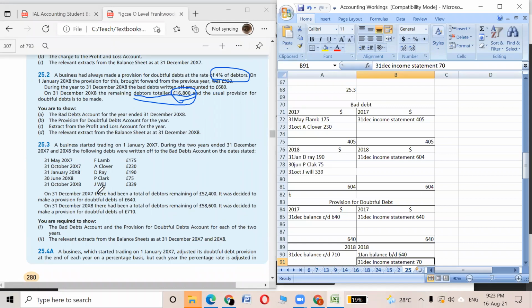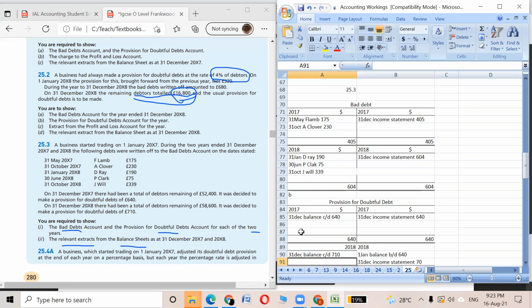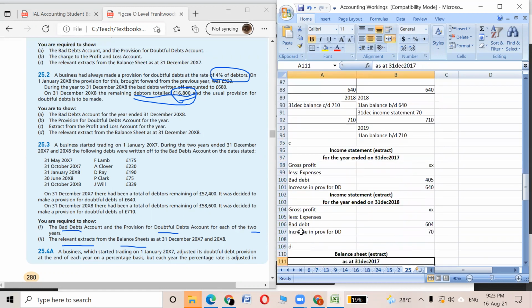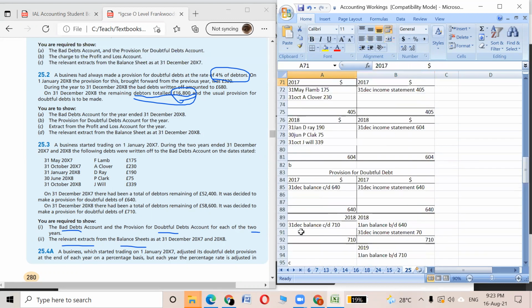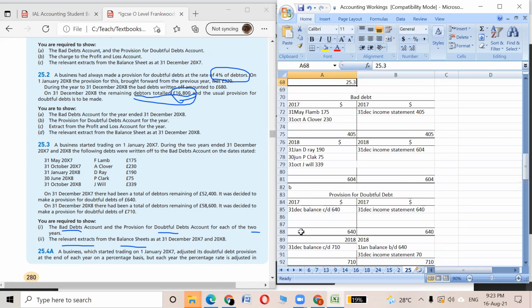In 25.3, they're asking for the bad debt account and then the provision for doubtful debt account for 2 years. They're also asking for the extracts from the balance sheet. But we did both the income statement and balance sheet, for our better understanding. So see what's happening here.